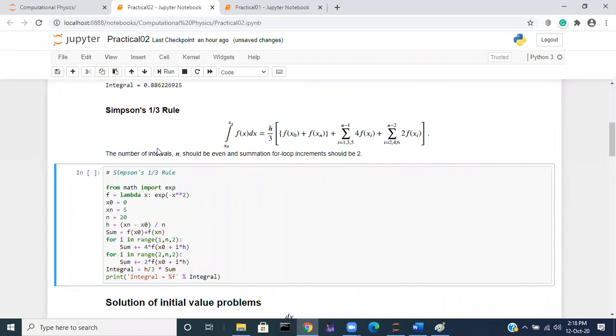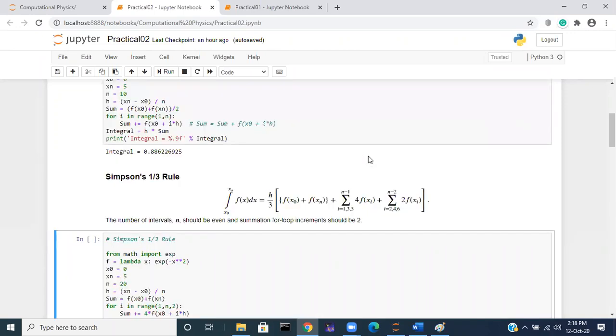Here, what should we remember? The number of intervals, that is n, should be even, and the summation for loop increments should be 2. The odd indices are 1, 3, 5, 7 and so on, and the even ones are 2, 4, 6, 8, so the summation should increment by 2, 2, 2.